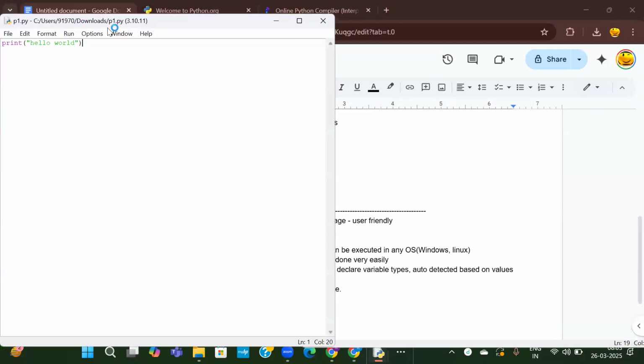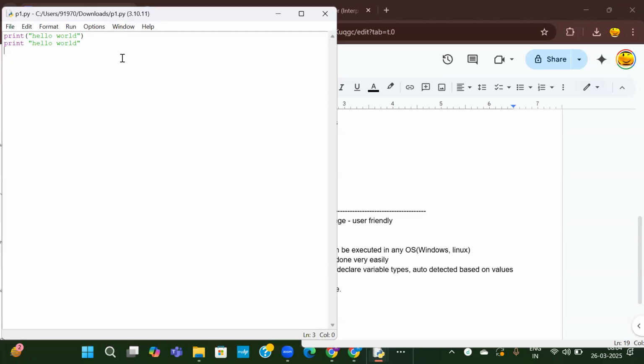Now coming back to this Python code. Here we have written print hello world. Again, I will write print hello world with a syntax error. Print hello world. This is the Python 2 syntax, but whatever we are using is Python 3. Now I'll try to execute this. Save this file and try to execute it.